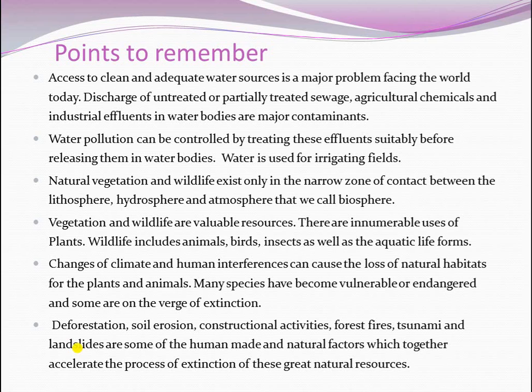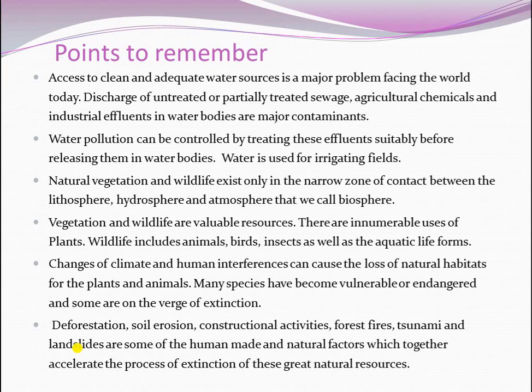Changes of climate and human interference can cause the loss of natural habitats for the plants and animals. Many species have become vulnerable or endangered, and some are on the verge of extinction.